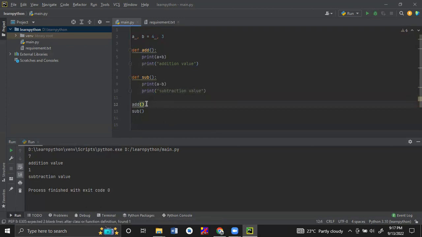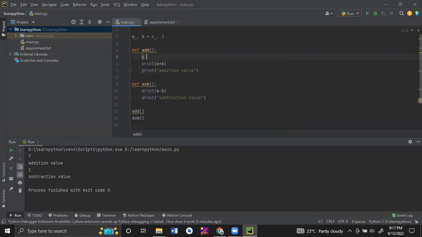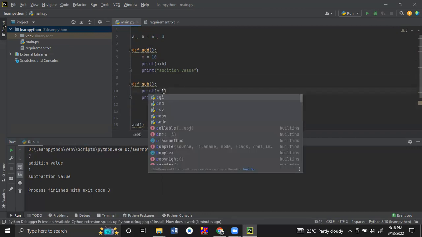Okay, now we were seeing local variables and global variables. Here A and B are local variables, so we can access A and B within the function. Now I will use one variable, C equals 10. This is a local variable within this function, so I can't use this C variable somewhere outside. I will use it here only, C minus.